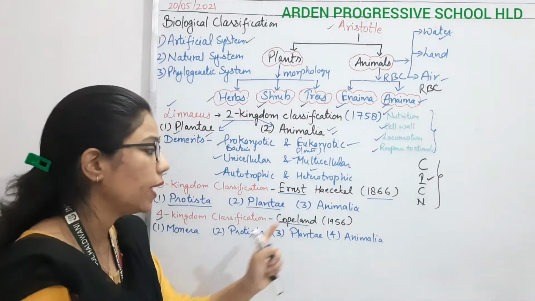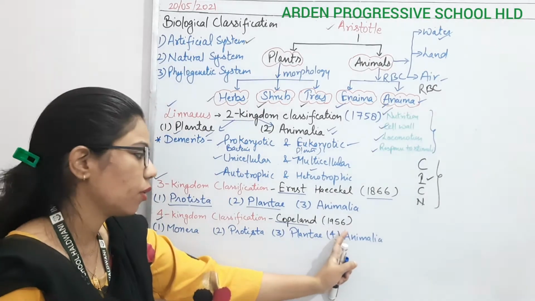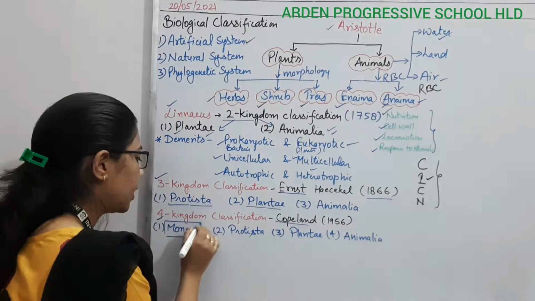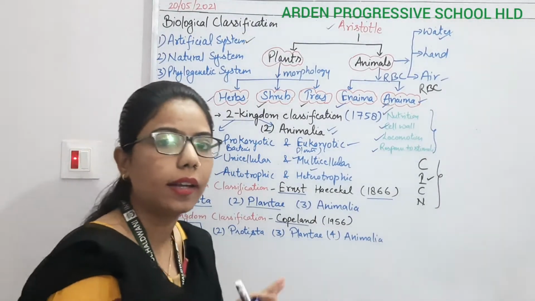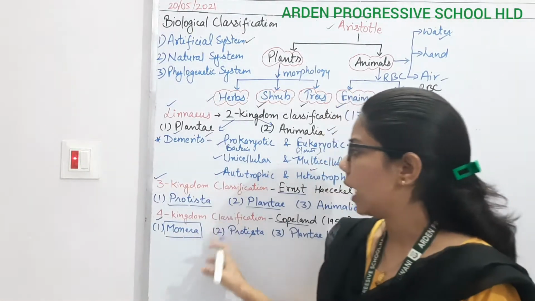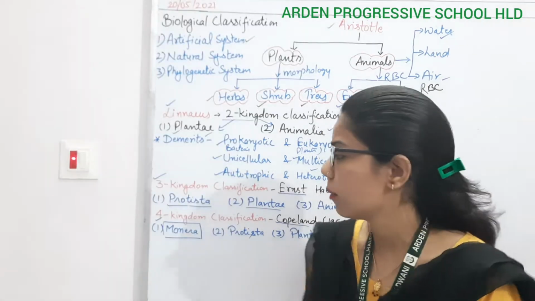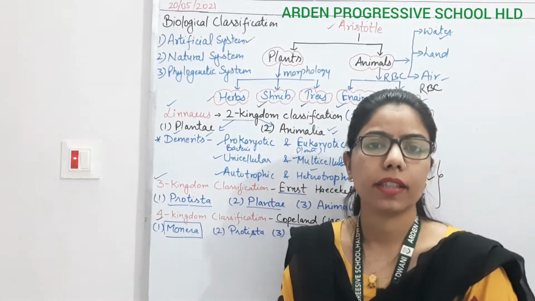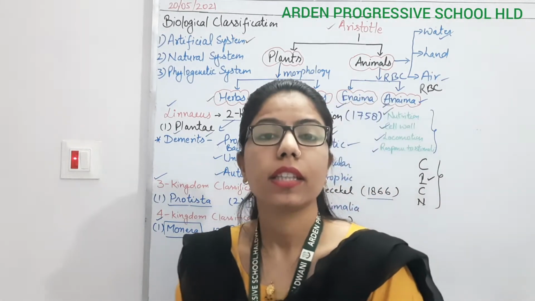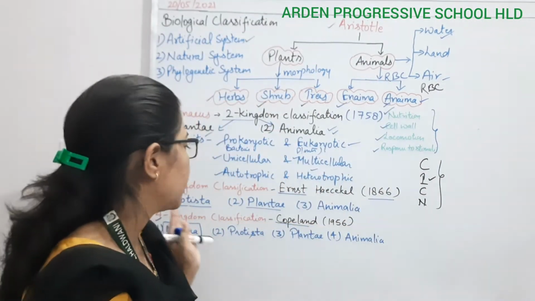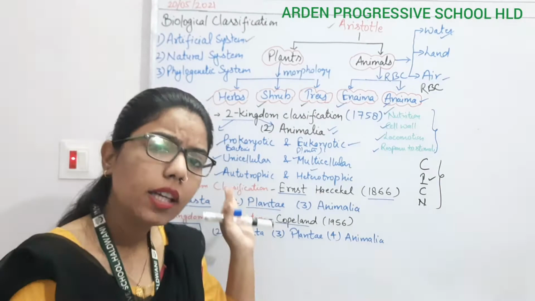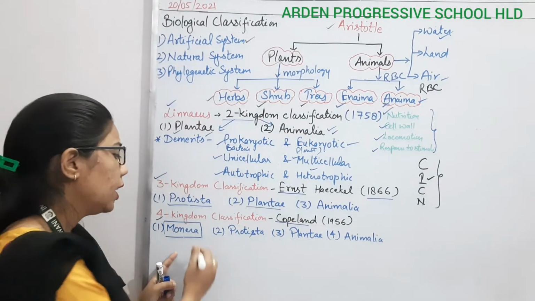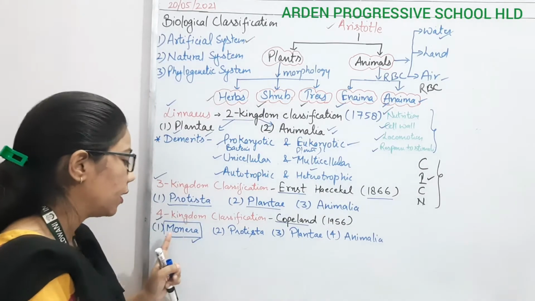By Copeland in 1956. And he added one more kingdom, that is known as the Monera. Before that, the three kingdom and two kingdom classifications did not have a good place for the bacteria, because Monerans are the bacteria. So in this four kingdom classification, they have added one more kingdom, that is the Monera.